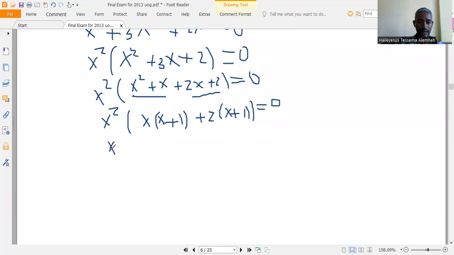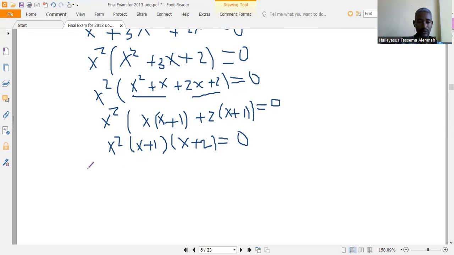So x square into x plus 1, taking x plus 1 as the common factor, what is left is x plus 2, which is equal to 0.